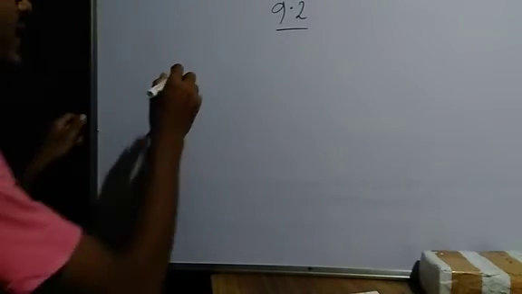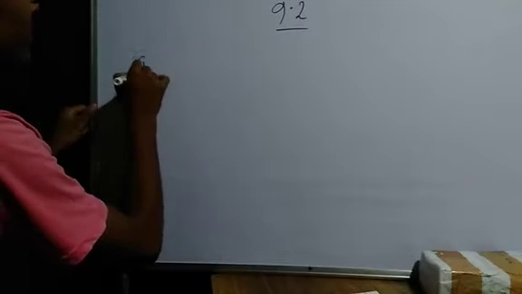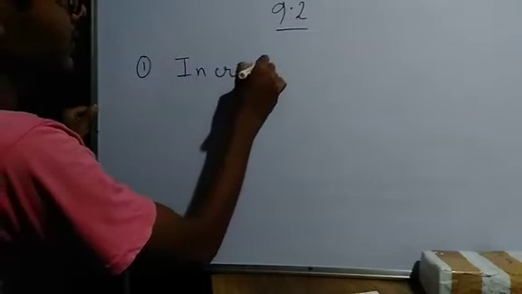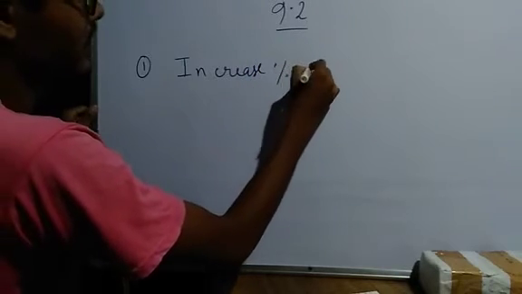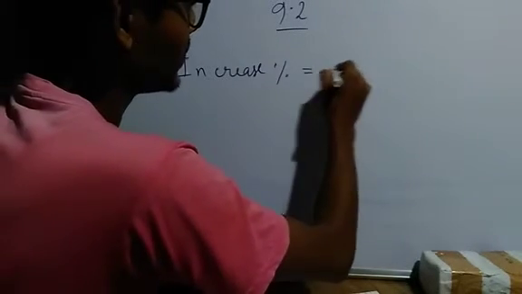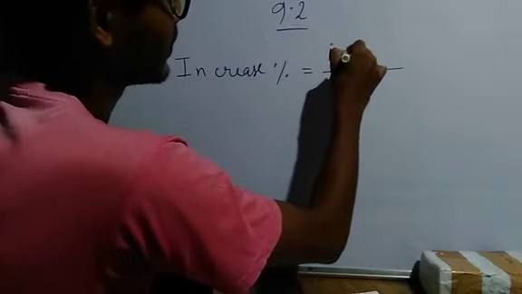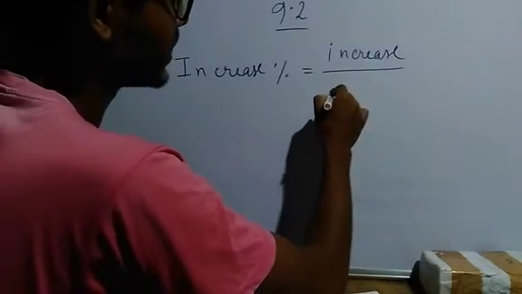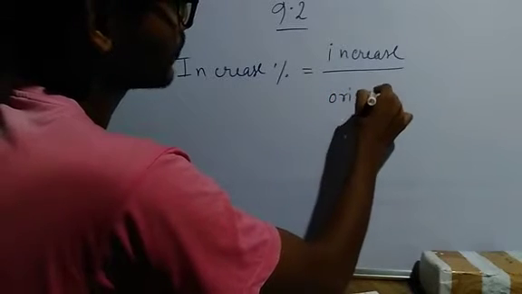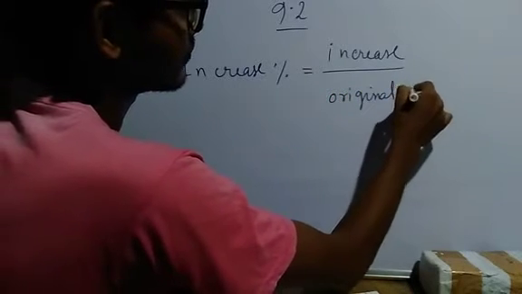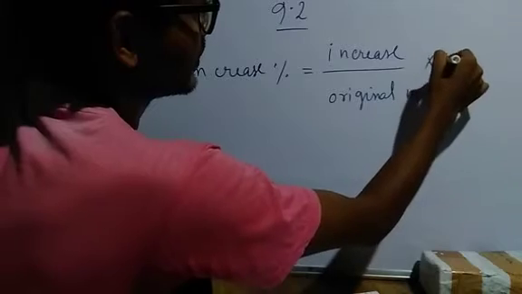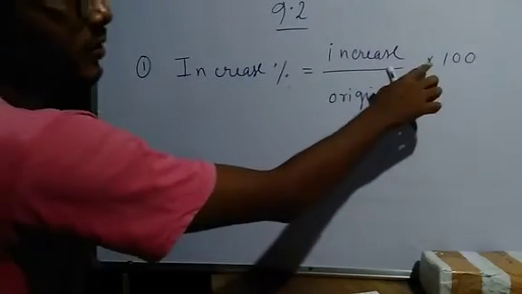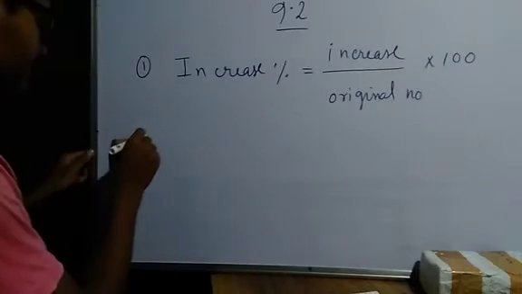The first formula is increase percentage. Formula number 1: increase percent will be increase divided by original number, multiplied by 100. Increase percentage means we have to multiply by 100.